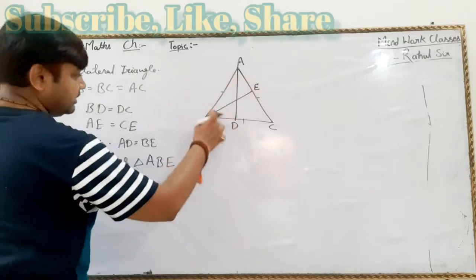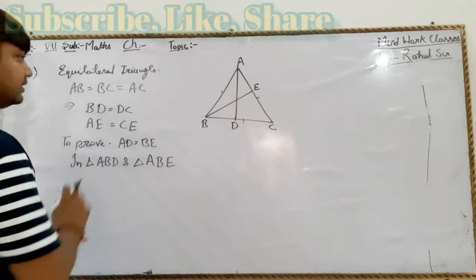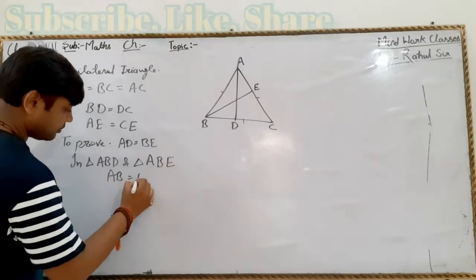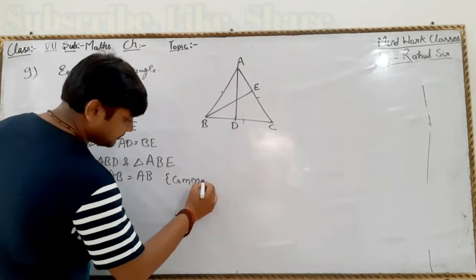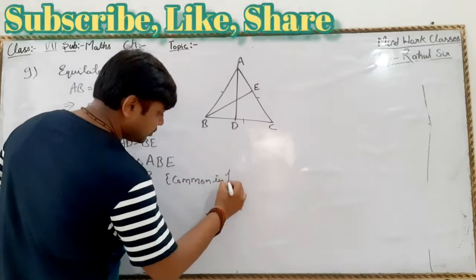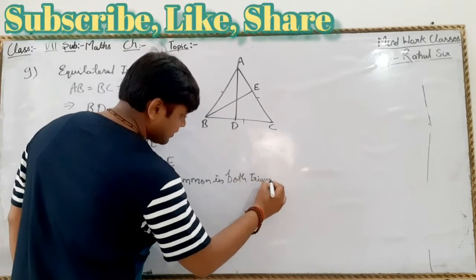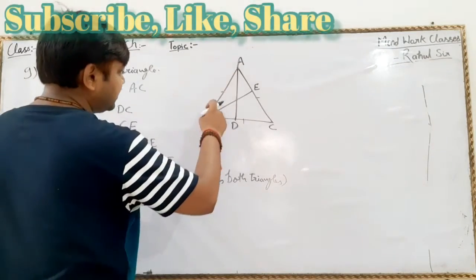We are taking these two triangles. Now in this case, AB is equal to AB, common in both triangles.